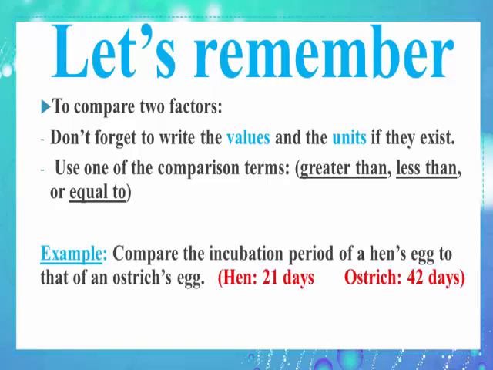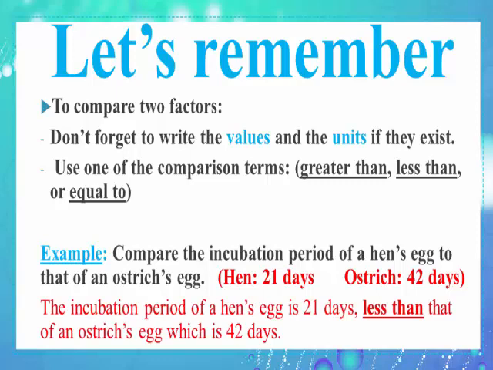For example, compare the incubation period of a hen's egg to that of an ostrich's egg. The incubation period of a hen's egg is 21 days, less than that of an ostrich's egg, which is 42 days.